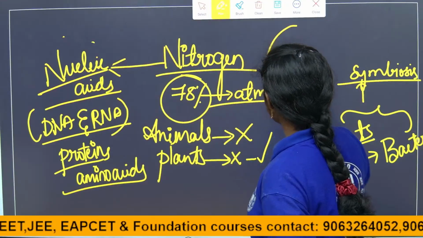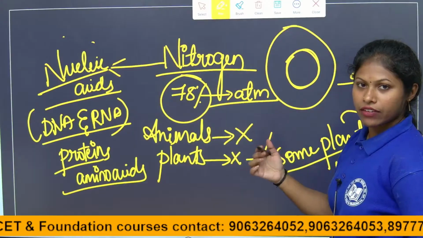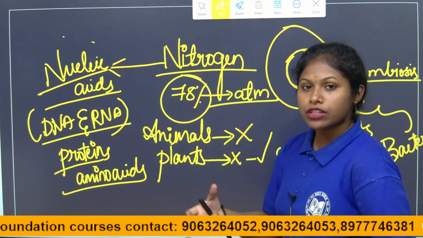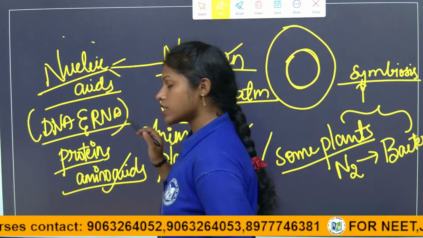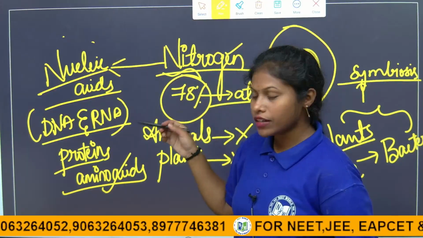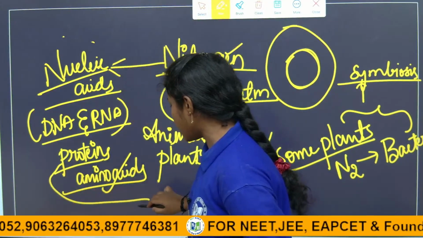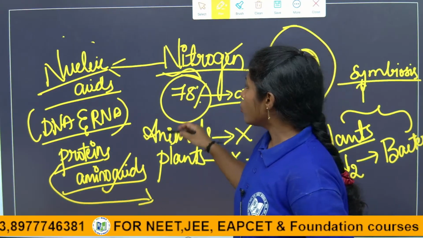In the cell, the nucleus has the genetic information in the form of DNA. To make the DNA, nitrogen is required. Nucleic acids and amino acids also require nitrogen, and whatever our body makes through protein synthesis needs it too.